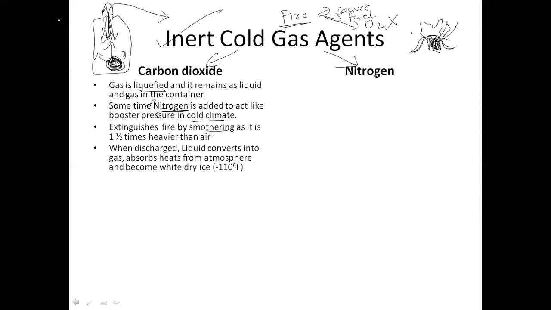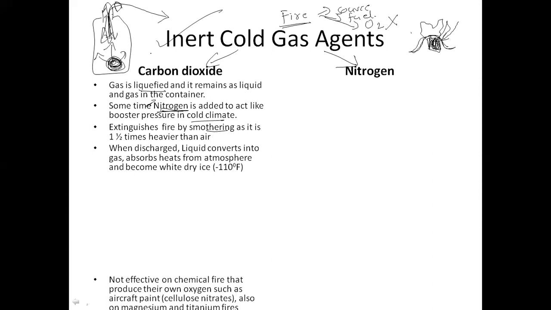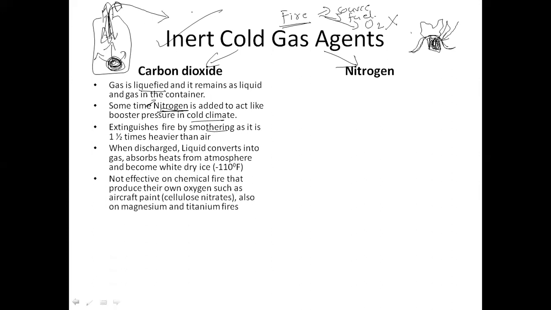When I'm operating this, carbon dioxide is pushed out, and as soon as it is pushed out, it comes in contact with the atmospheric air. There it will absorb the temperature from the atmospheric air and will get converted into ice. Carbon dioxide is effective on many types of fire, but it is not effective on chemical fires, those chemicals which produce their own oxygen.